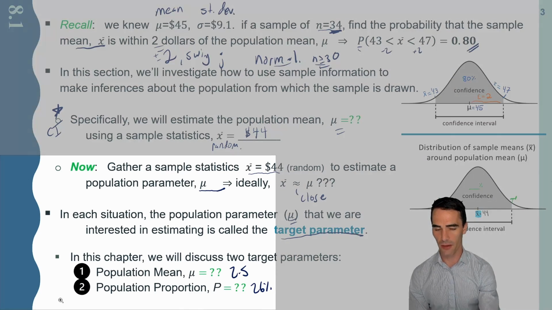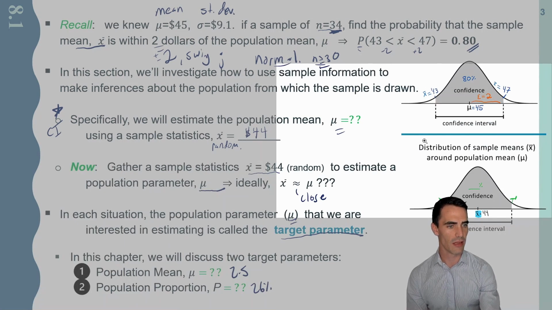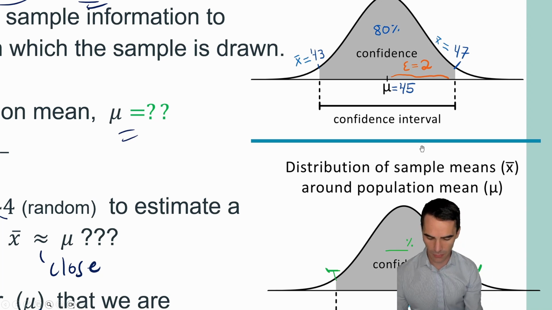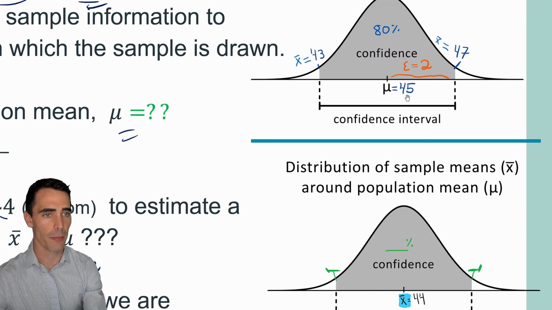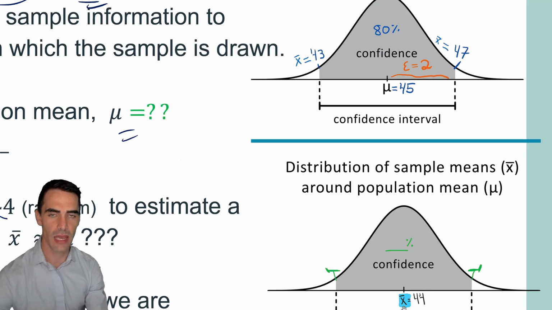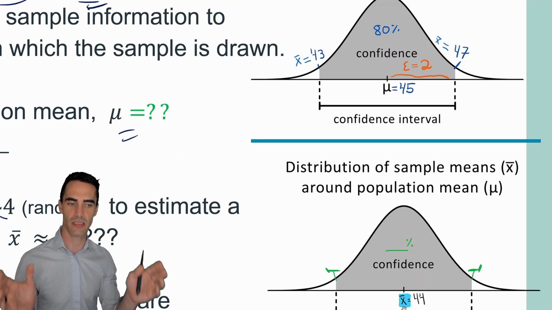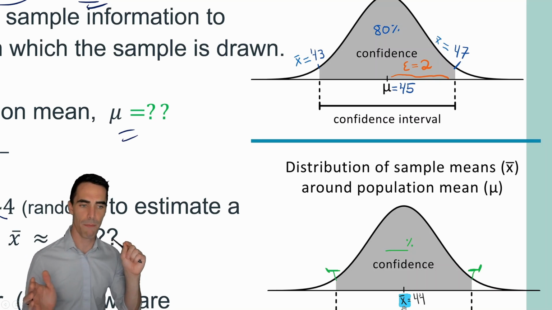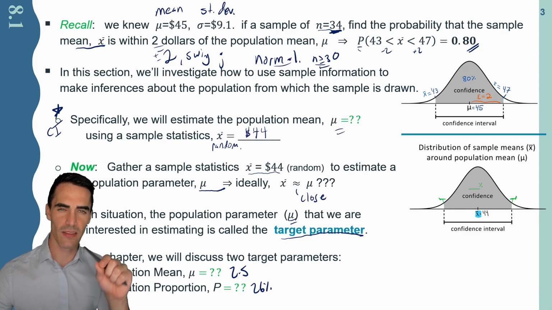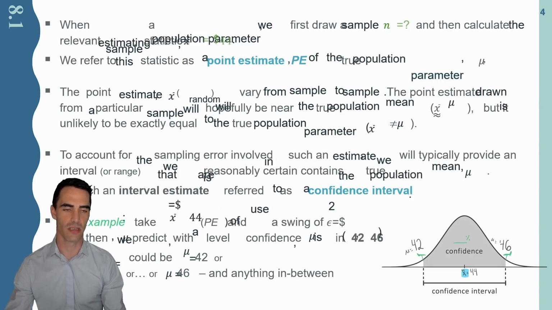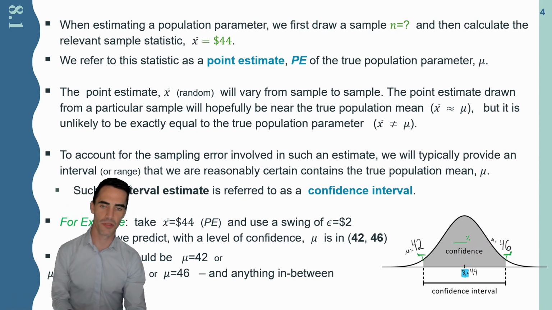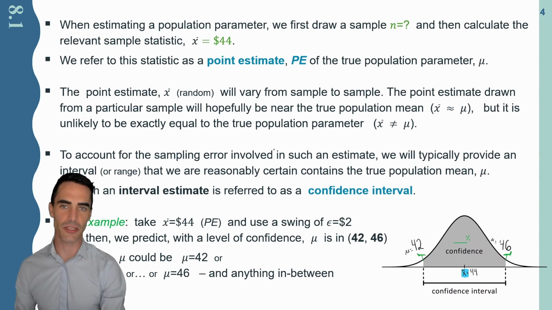And so again, the idea for confidence intervals is almost the exact same thing as the sampling distribution that we've talked about in the past. But instead of me knowing population information, like the mean is 45, and I build some probability, now I have sample information. And from that, I can build a confidence interval based on that best guess. The math works out a little bit differently, but that's certainly a good introduction as to what we see in confidence intervals. So let me further drill down on the point and give you two more key terms.